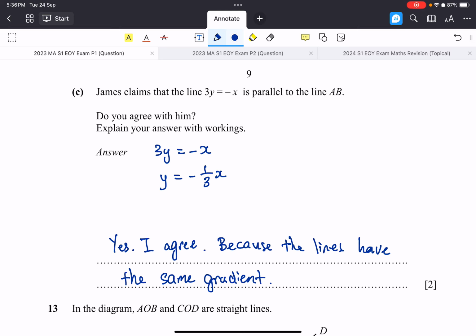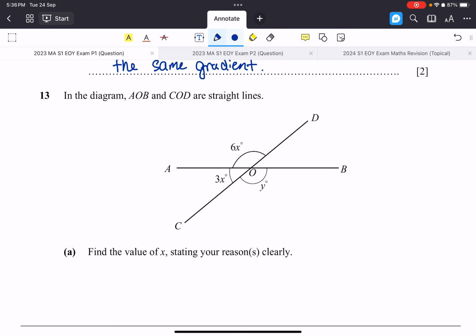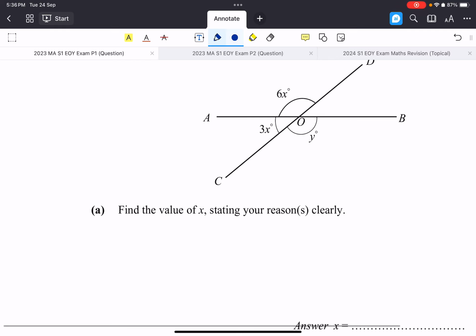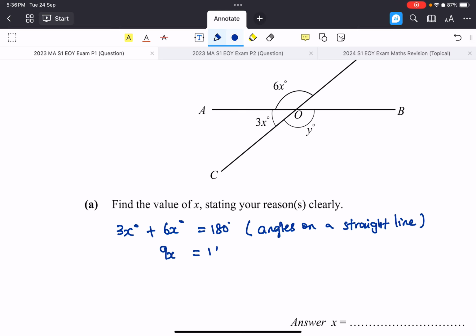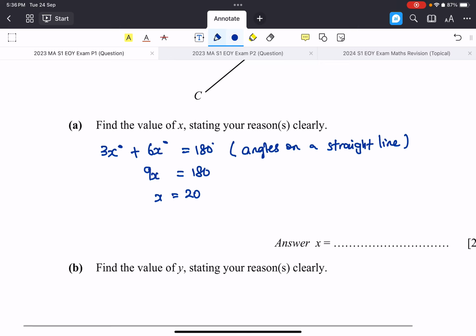Okay, there we go. Next one, in the diagram, AOB and COD are straight lines. Find the value of x, stating your reason. So how to find x? Well, we can just go 3x plus 6x degrees equals 180 degrees, and the reason is because they are angles on a straight line. So 9x will equal 180. X in this case is 20. So that is the value of x, 20.